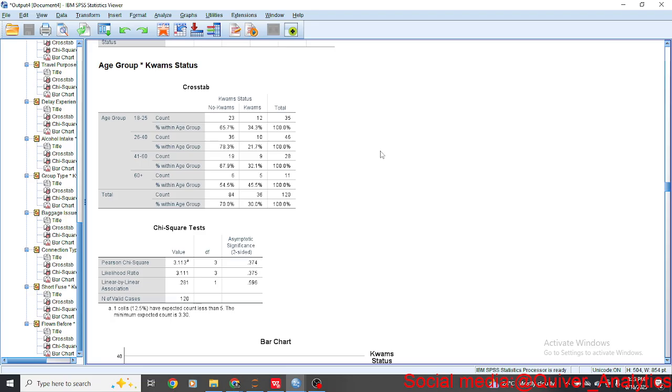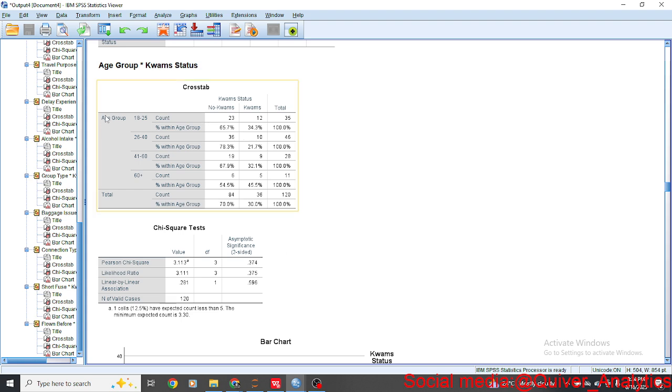That is what the p-value measures. And when the p-value is greater than 0.05, just like we have here, 0.374, it just means that from the data that we have, we can't establish a relationship between